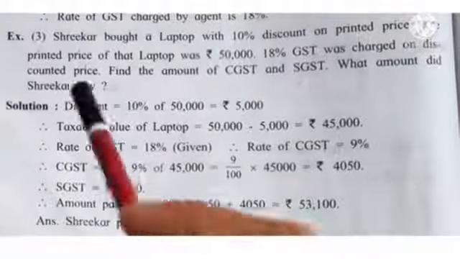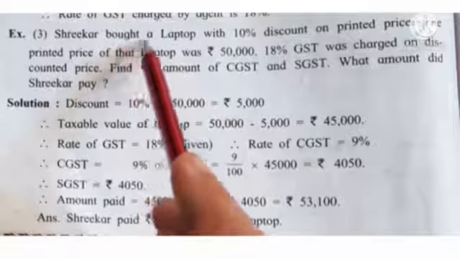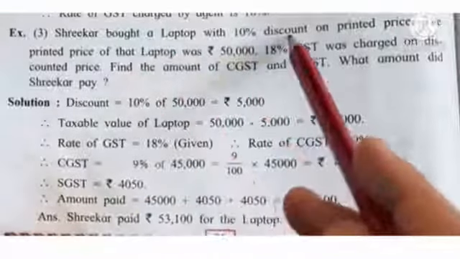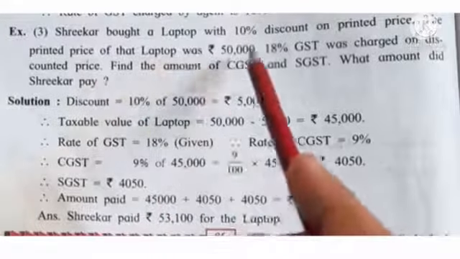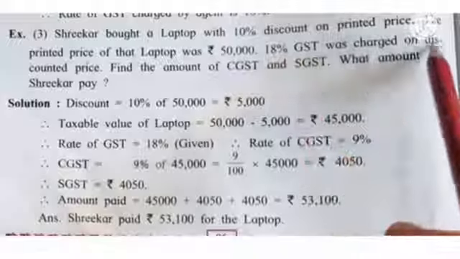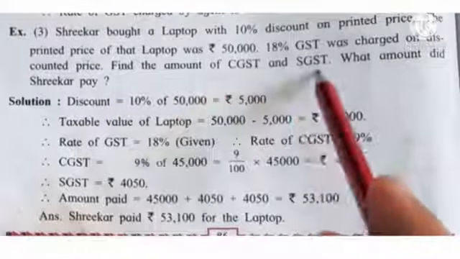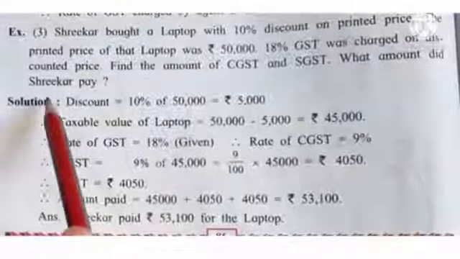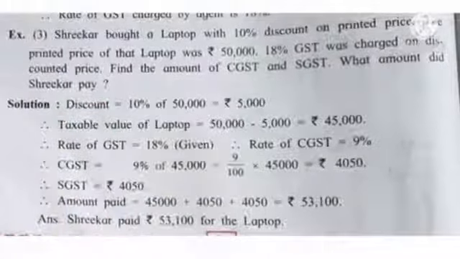Now see the third example. Shrikar bought a laptop with 10% discount on printed price. The printed price of laptop was rupees 50,000. 18% GST was charged on discounted price. Find the amount of CGST and SGST. What amount did Shrikar pay?